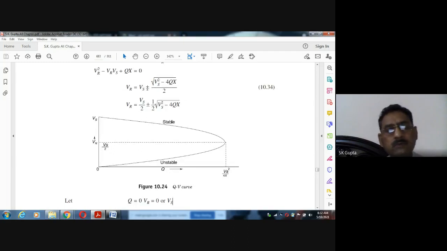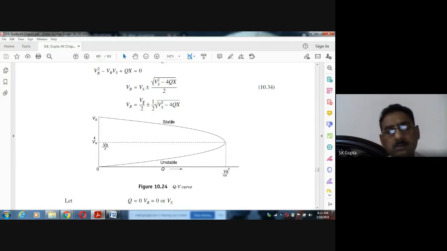This equation can further be written as Vr equal to Vs by 2, and this 2 will go inside, taking 1 by 2 like this. So see this equation. It is the formula for the receiving end voltage in terms of Q. If you plot this equation, and the sending end voltage is fixed, who is maintaining the sending end voltage?